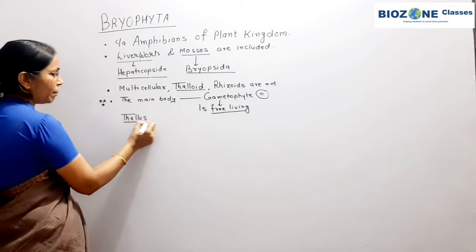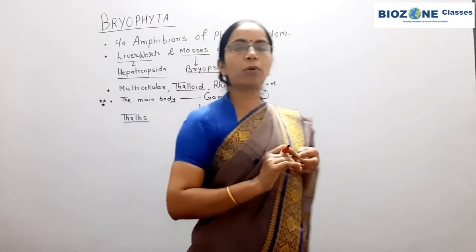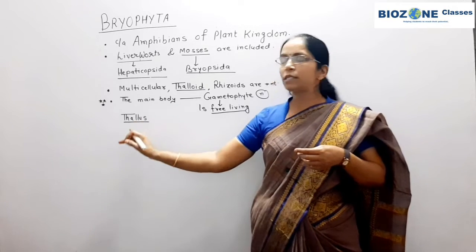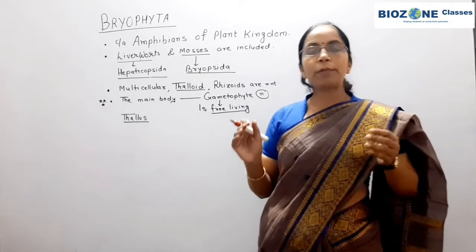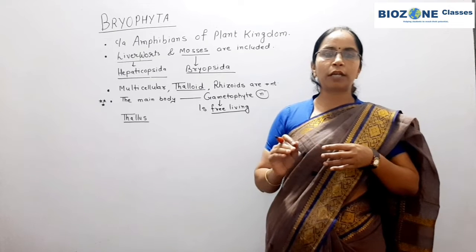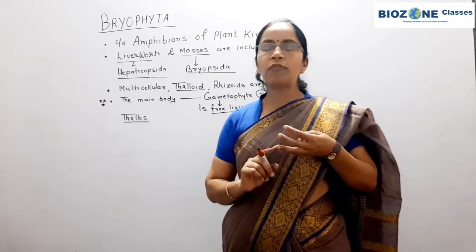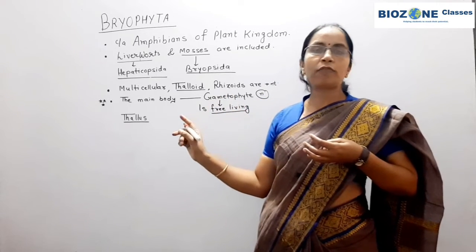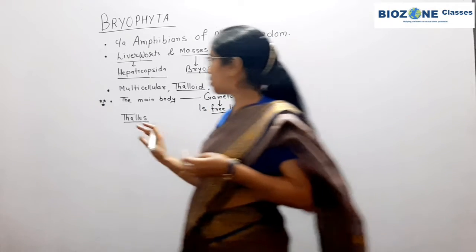Mostly, you remember, they are always present near sources of water, because for fertilization they depend on water, and this is the reason that Bryophyta are limited in distribution. They are not present in every kind of habitat. They are restricted to certain habitats where water is available for fertilization. So the reason for the limited distribution of Bryophyta is that they require water for the transfer of male gamete towards the female gamete at the time of fertilization.